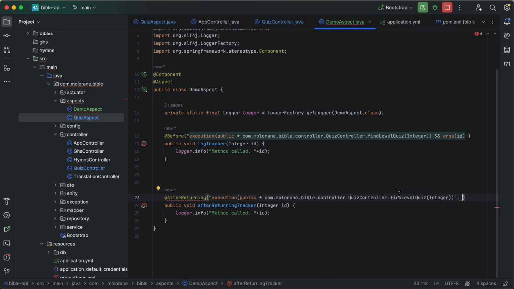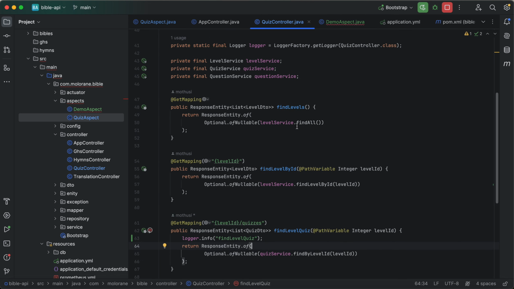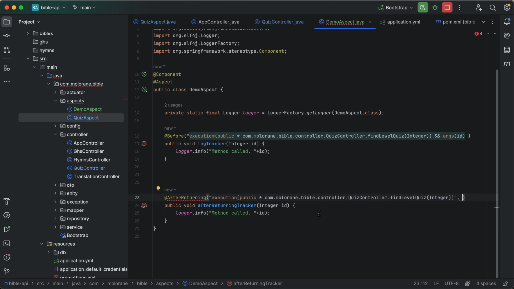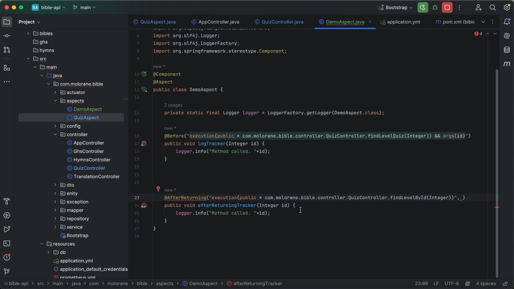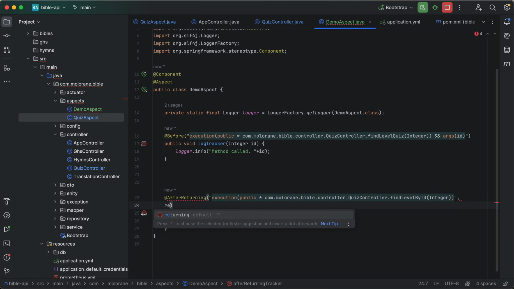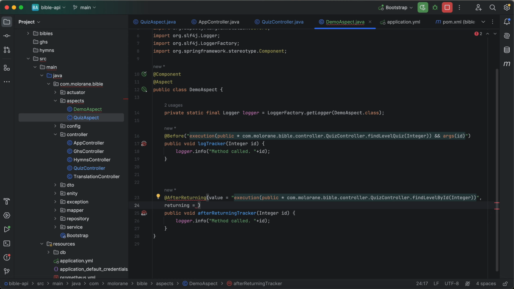And which method do I want to intercept this time around? Okay, let's say we are intercepting this one this time around for the purpose of our demo. And it's also taking an integer. Okay, so this time around we are interested in the return type. So there's an attribute of the after returning called returning.